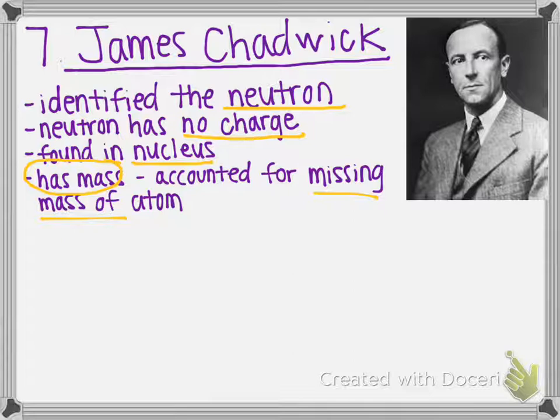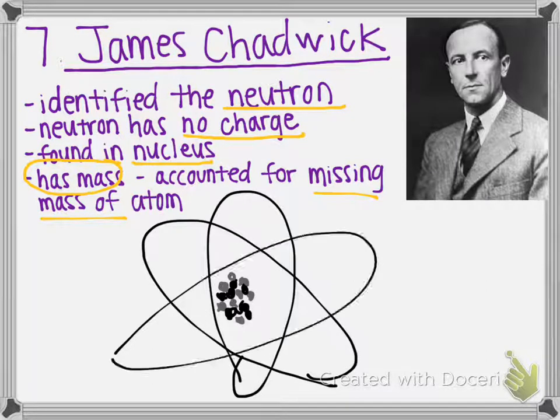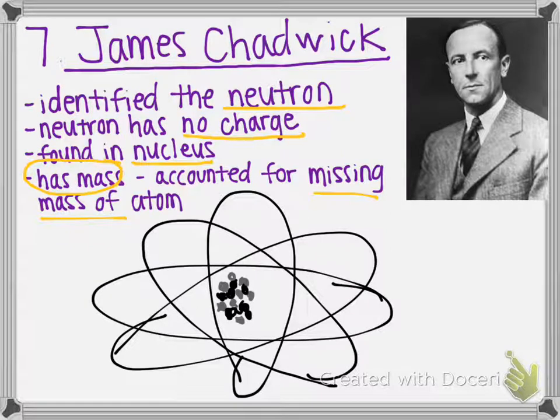All right. So his model had, let's see, the nucleus was dense, but it was made of protons and neutrons. And then we have the energy levels that the electrons are traveling on. I'll draw pink electrons again.